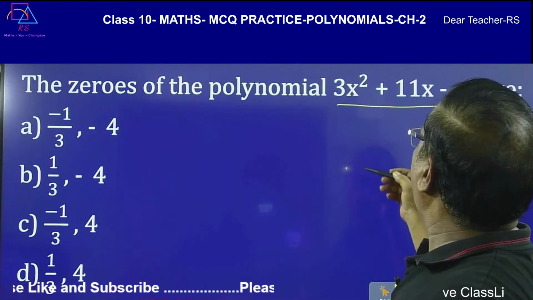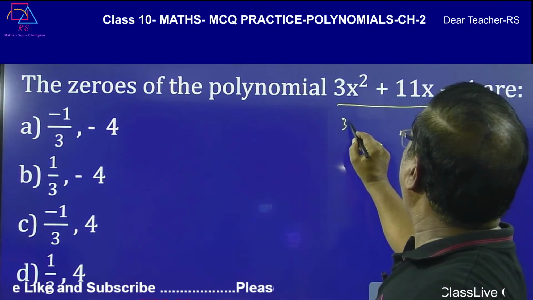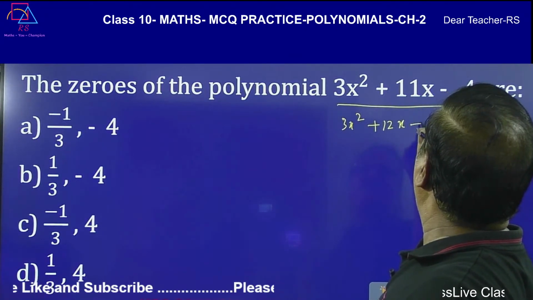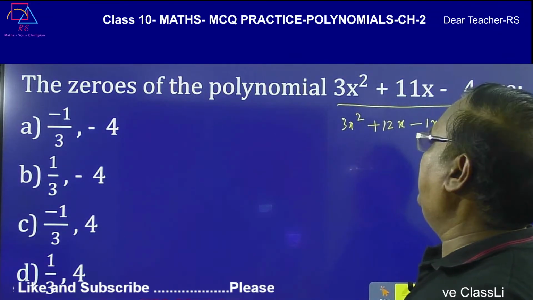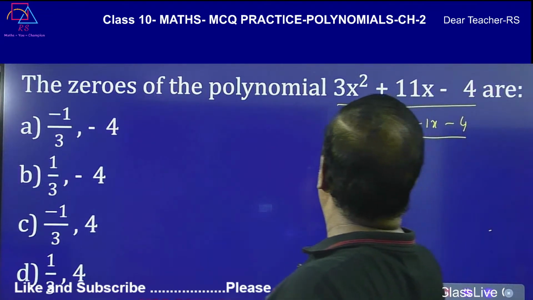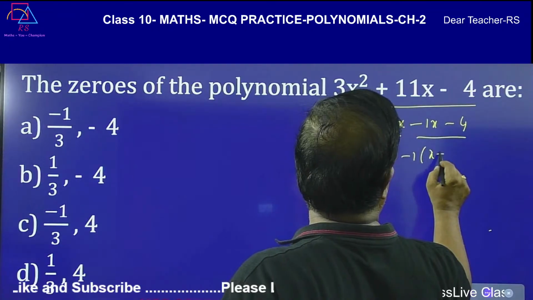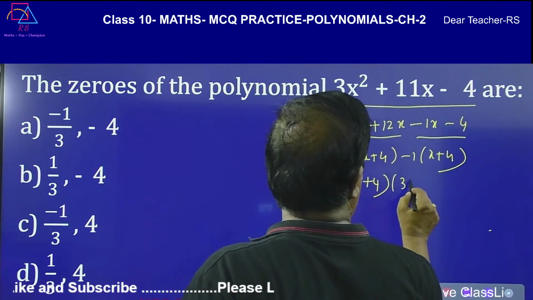Okay, so 3 4s are 12. So 3x square plus 12x minus 1x minus 4. Okay. So now 3x common, x plus 4; minus 1 common, x plus 4. So x plus 4 into 3x minus 1.